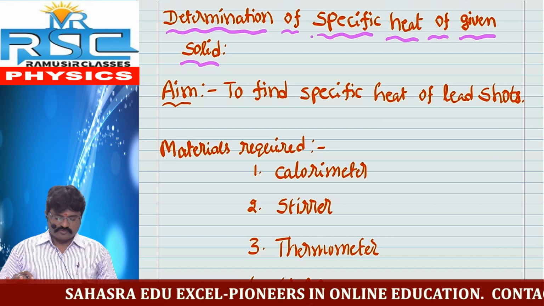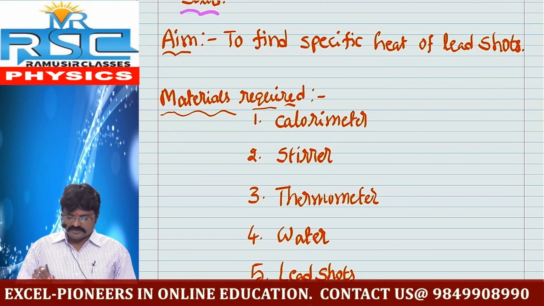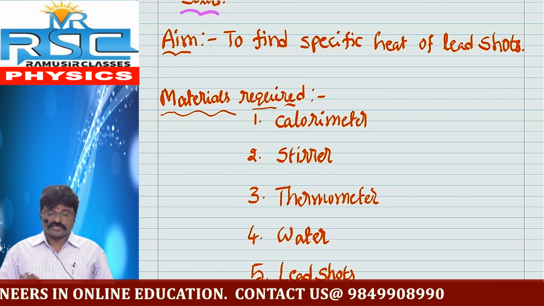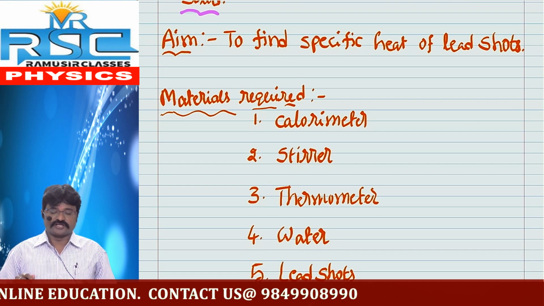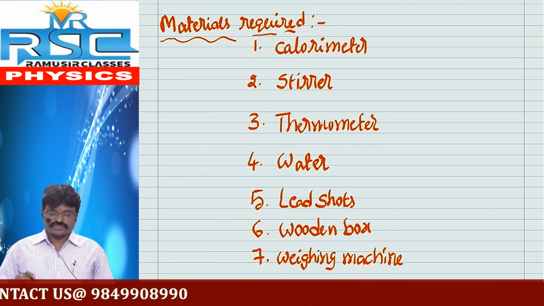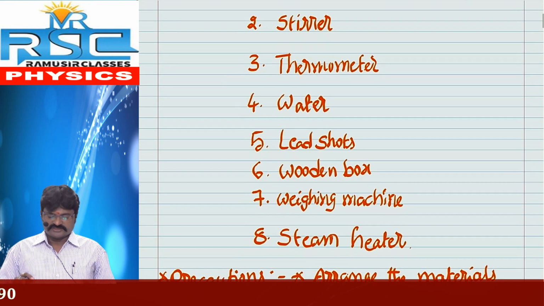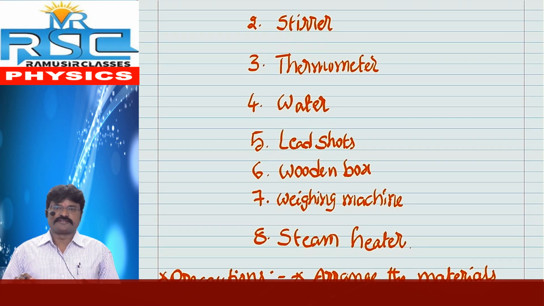For that, what are the materials required? Materials required are calorimeter, stirrer, thermometer, water, lead shots, wooden box, weighing machine, steam heater. So these are all the materials required to conduct our lab activity.